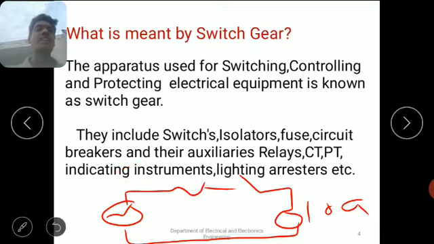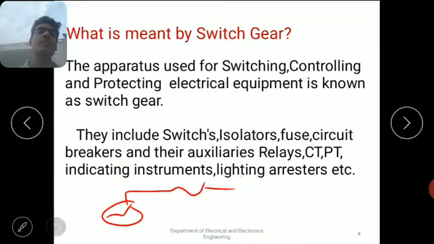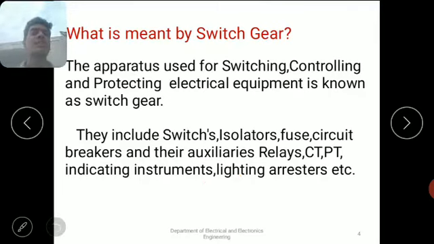But a circuit breaker is used to make or break the circuit. If any fault occurs in the system, the circuit breaker will operate to protect your equipment. After clearing the fault, the circuit breaker comes back into operation and the circuit will operate safely.